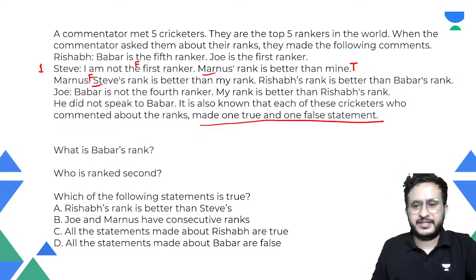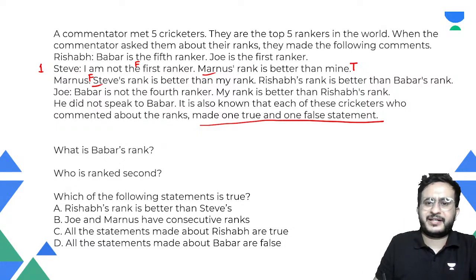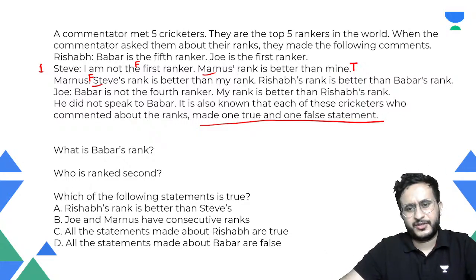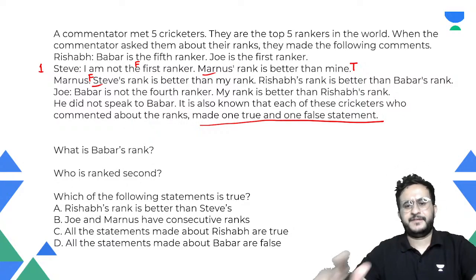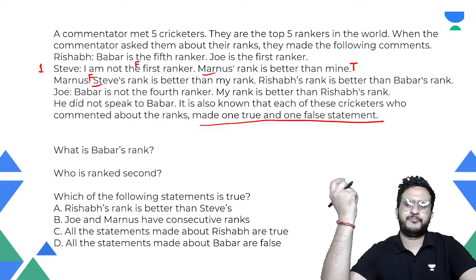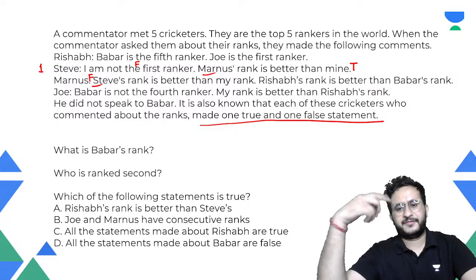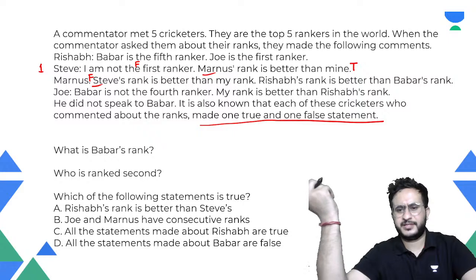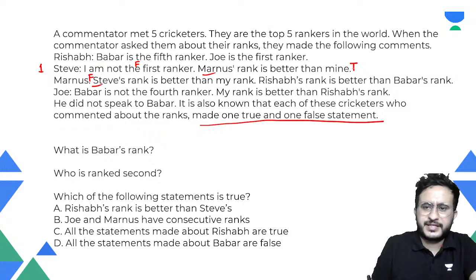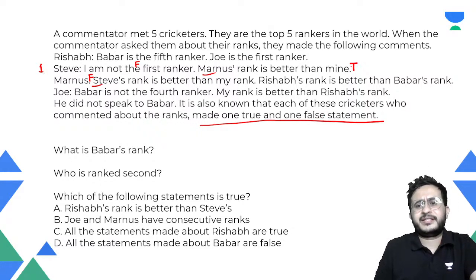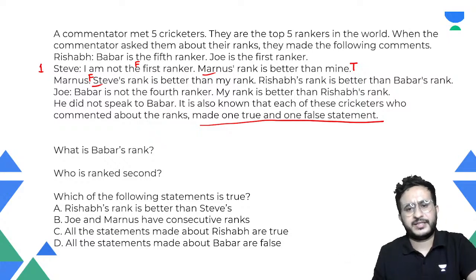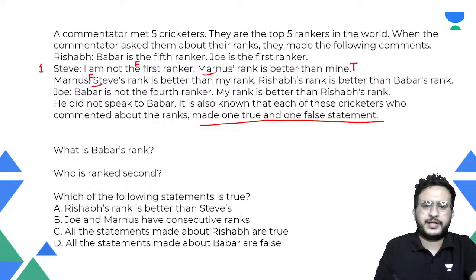Now, if he is the rank 1 and he's saying Marnus's rank is better than mine, so वो तो contradictory हो गया ना. If he is rank 1, how can Marnus have better rank than Steve? रैंक 1 से ऊपर कौन हो सकता है? कोई नहीं हो सकता. रैंक 1 से बेटर नहीं हो सकता. So if we consider this as true and this has to be false because one true and one false, right? So if it is false, Steve is 1 and Marnus cannot be better. So that means our assumption is false. ठीक है, हमारा assumption गलत है कि हमने इसको true माना और ये false के basis पे ये 1 आना चाहिए, but this cannot be true.